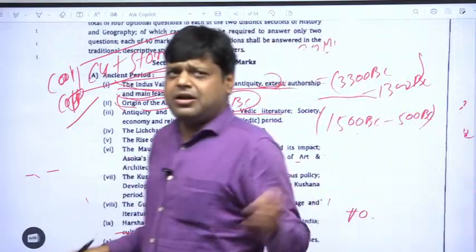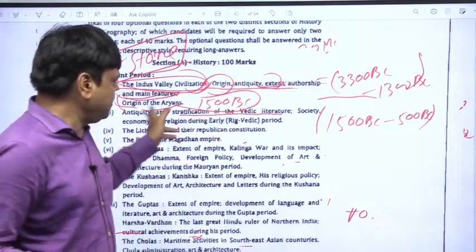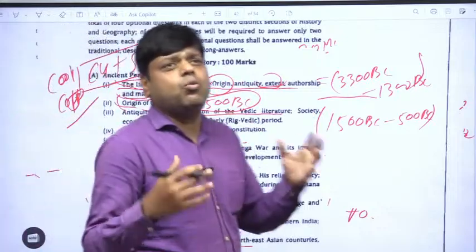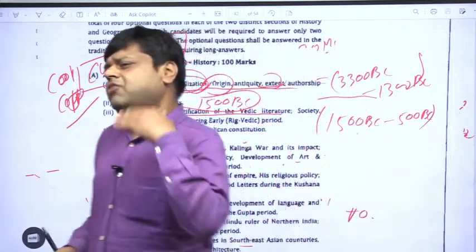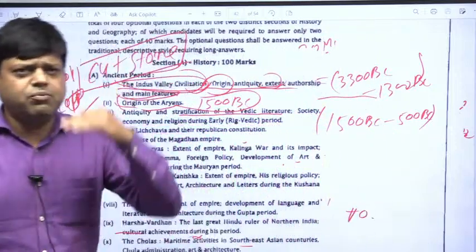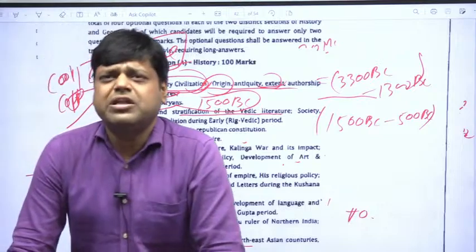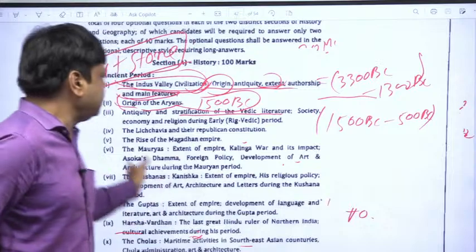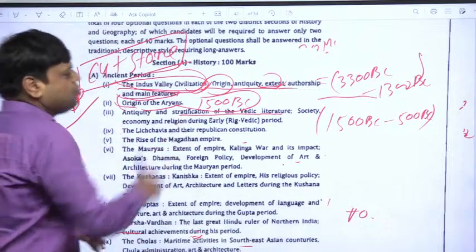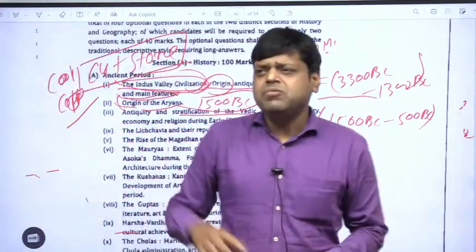It was not that Vedas were not present before that time, but they were in oral form, passed on from one generation to another.